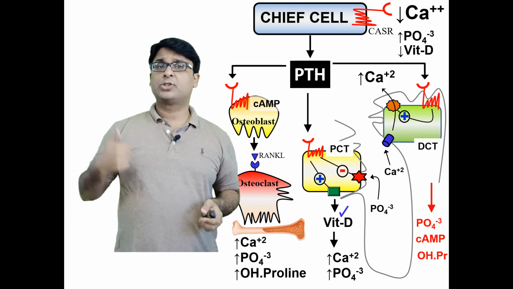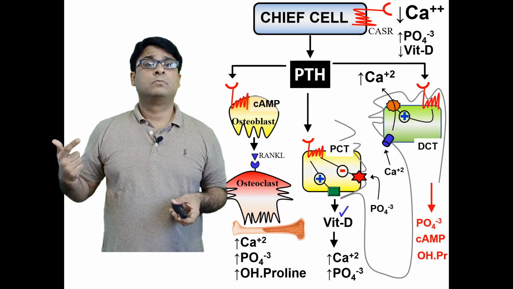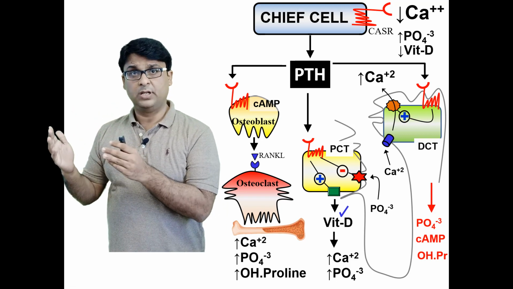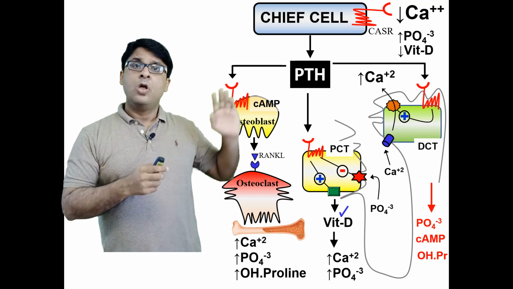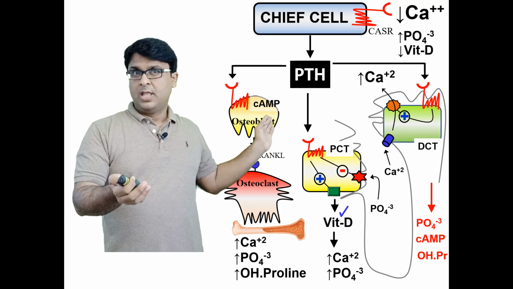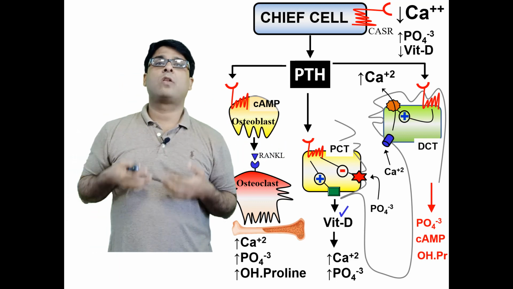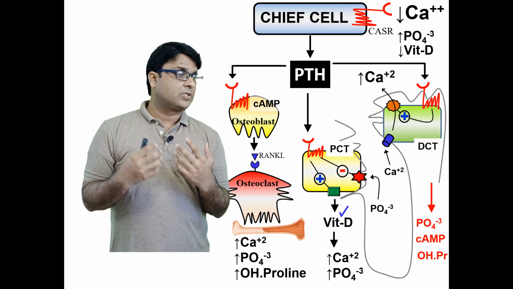Remember, parathyroid hormone works on bone, it works on kidney, and it works on gut via vitamin D, okay? Now you exactly know that the first cell in the bone which is influenced is the osteoblast. The second cell is the osteoclast. An osteoclast cuts and releases a lot of calcium, phosphate, and hydroxyproline.